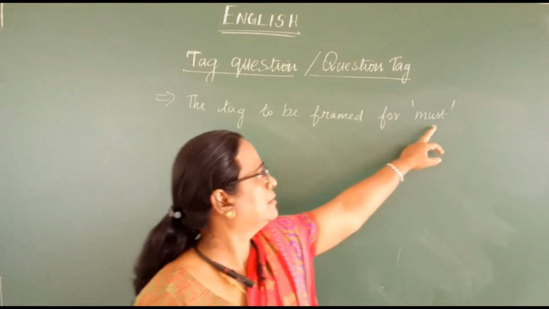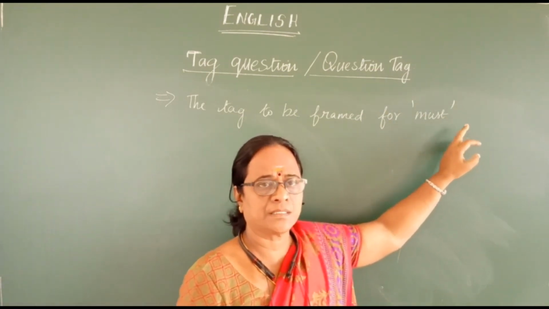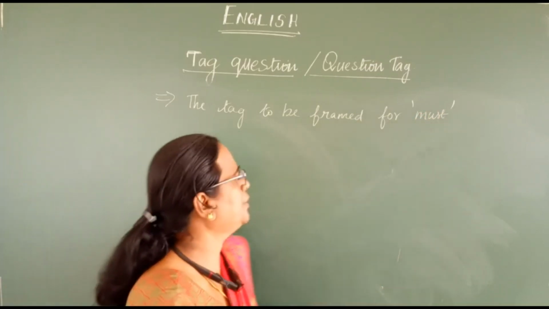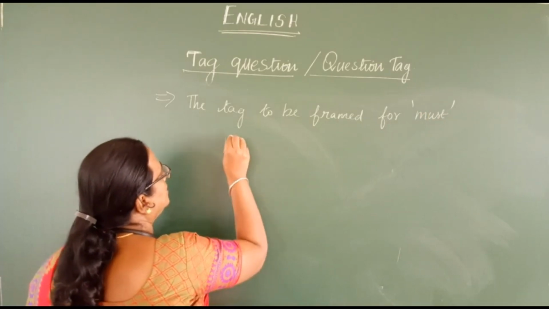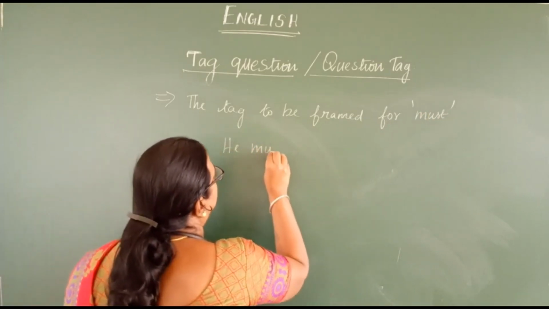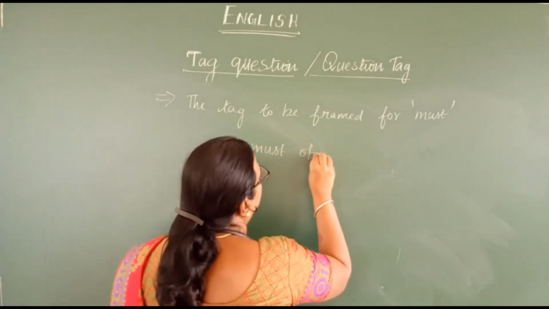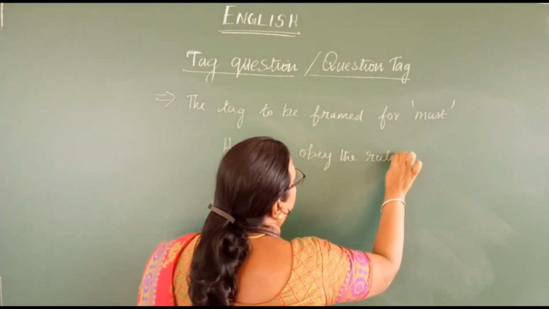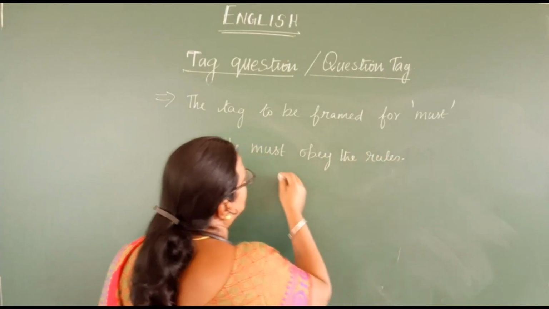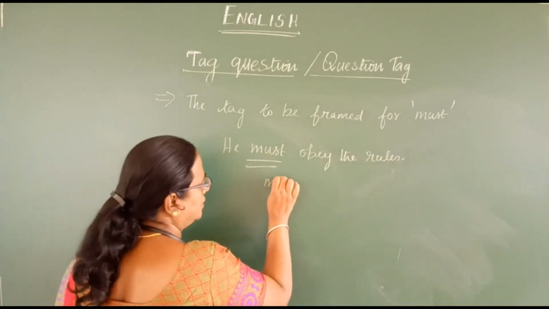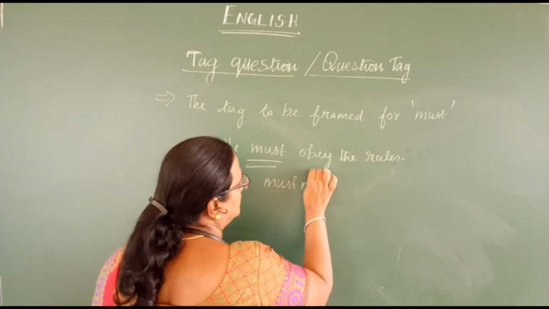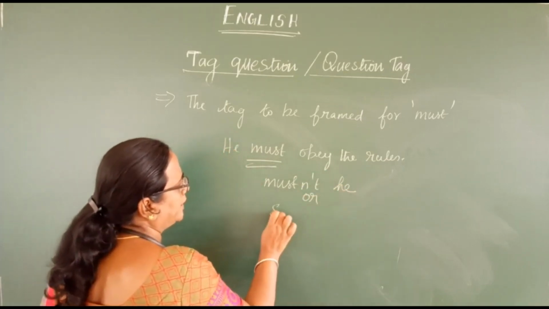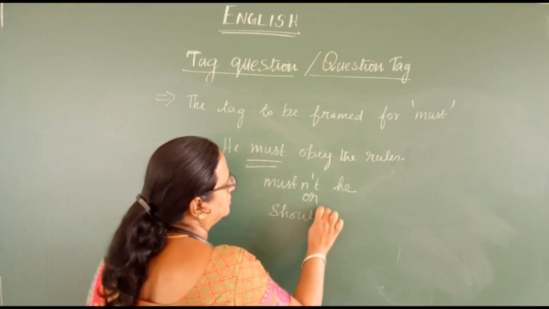See, if you find the semi-modal, the modal auxiliary must in a sentence, for example, he must obey the rules. In such a case, there is an option, that is mustn't he, or you can also write shouldn't he.